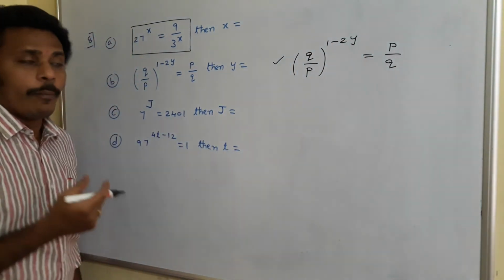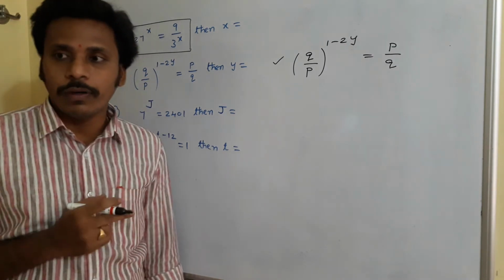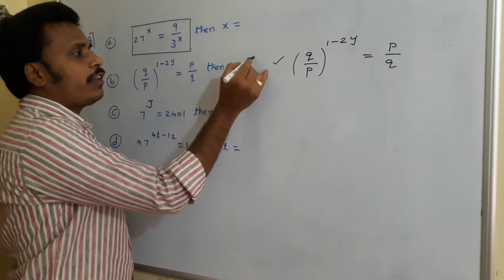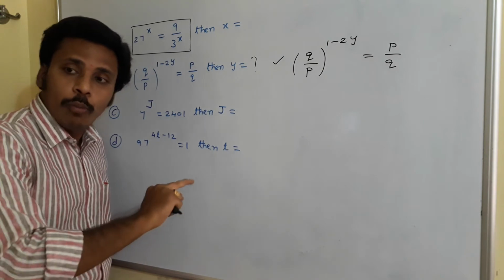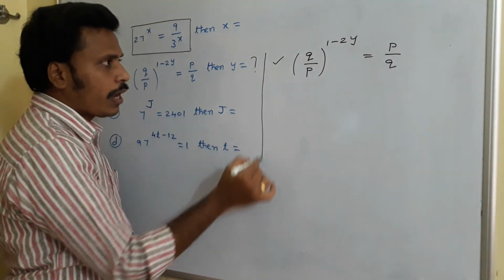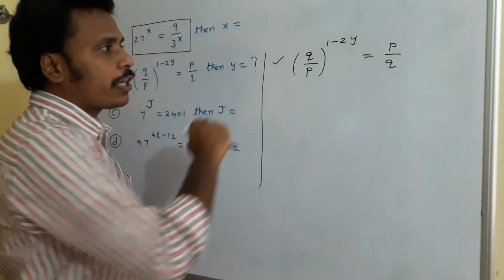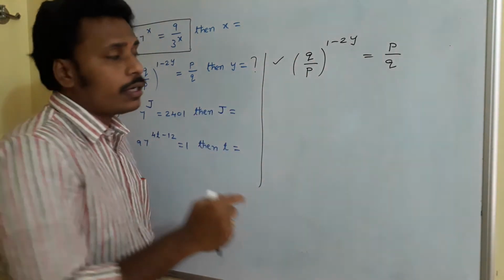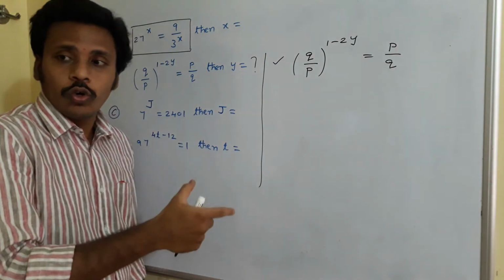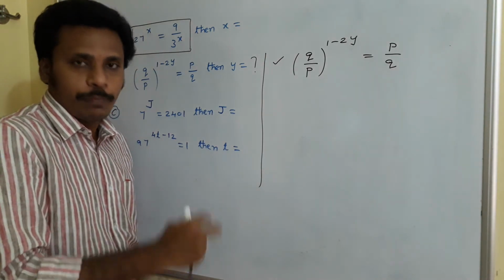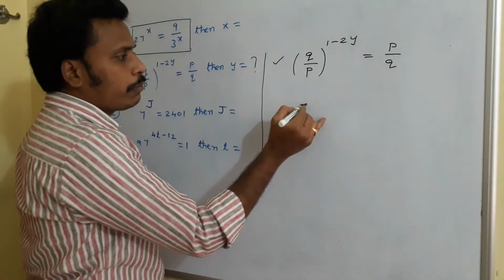We know that if bases are equal, then we need to equalize the powers. Our target is to find the value of y. So I need to make the bases equal. Here the base is q by p, but here the base is p by q. So you just try to convert this p by q also as a base of q by p. How to convert? Very simple.